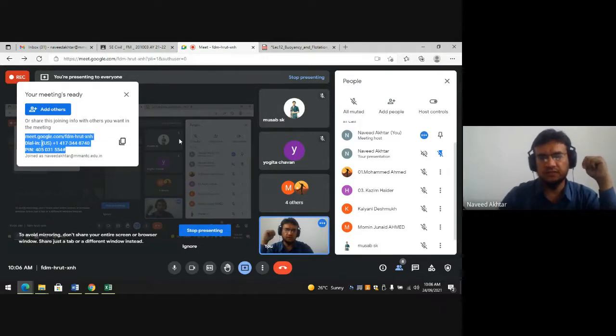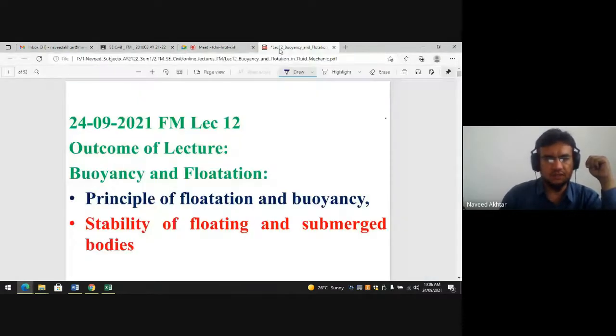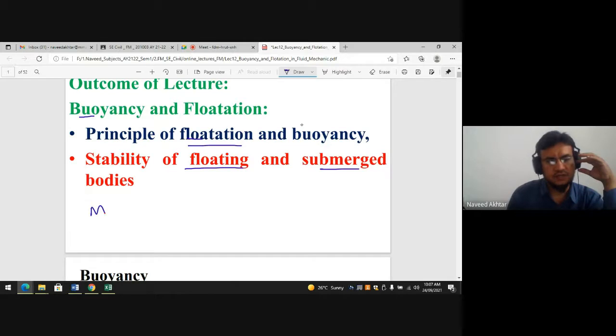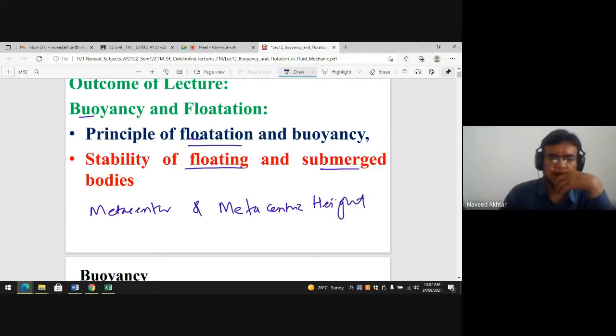Today, in lecture number 12, we will see the principle of buoyancy and the principle of flotation, and stability of floating and submerged bodies. Also we will see what is the metacenter and metacentric height. So this we will also see in today's lecture.